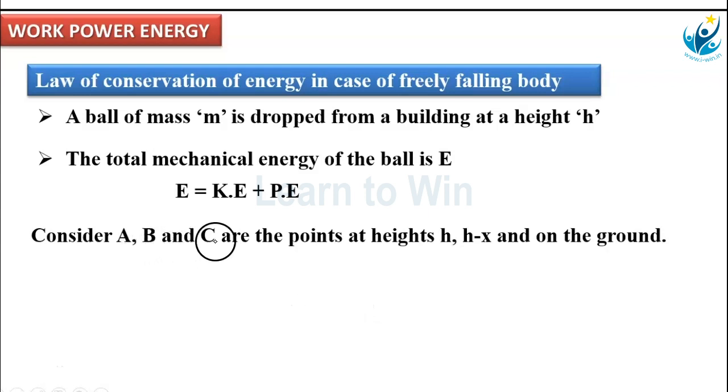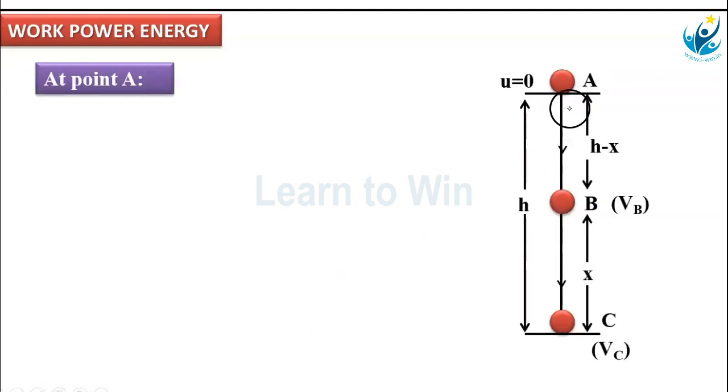Now, at these 3 points, we calculate the total energy. If the total energy at these 3 points is the same, then conservation of energy is verified in the case of a freely falling body. It means a freely falling body obeys the law of conservation of energy. So to do that, here at point A, the first point, it is situated at the highest point. Here onwards, you are going to throw this object downward.